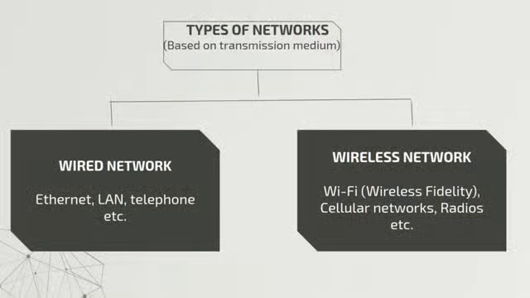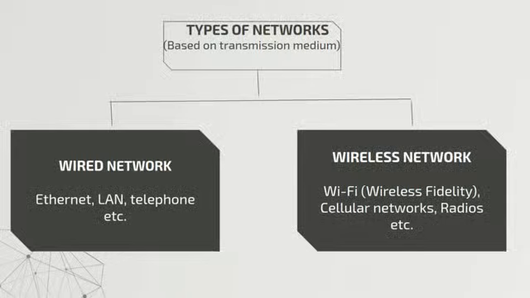Moving on to another type of network, that is the network based on transmission medium. Transmission medium means how the information is being transmitted between the computers. We are categorizing the type of network as two types. One is the wired network, the other is the wireless network.